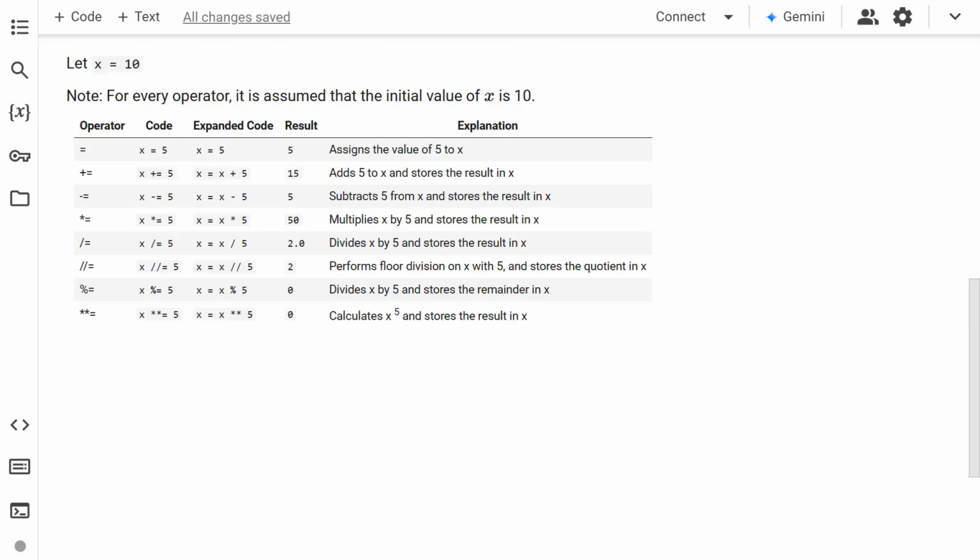Assignment operators are used to assign values to a variable. Normally, equality would be the only assignment operator. But Python supports a couple other assignment operators as well. For example, let us consider the operator plus equal to. X plus equal to 5 is the same as x is equal to x plus 5. The addition is performed, and the result is stored in the same variable. Here is a quick demo of the functionality of each of the assignment operators.